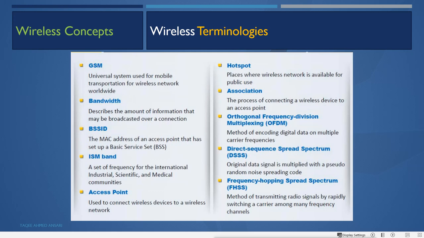Then orthogonal frequency division multiplexing, OFDM. This is a method of encoding digital data on multiple carrier frequencies.